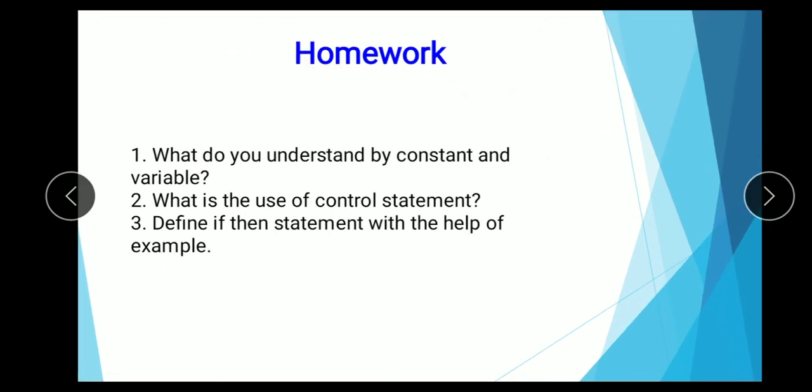And after that, homework questions. Question number 1: what do you understand by constant and variable? Question number 2: what is the use of control statement? Question number 3: define if then statement with the help of an example.